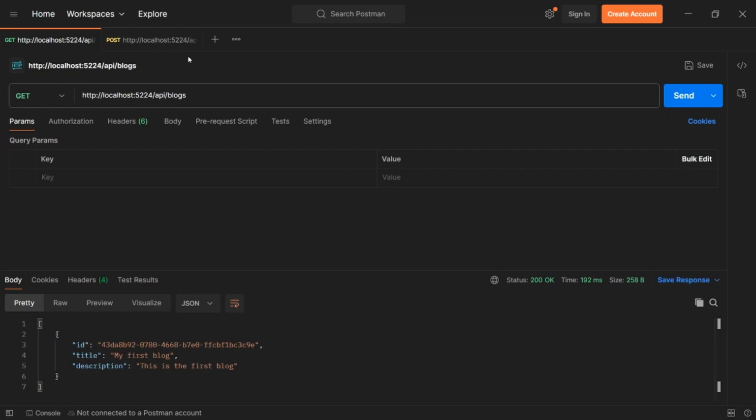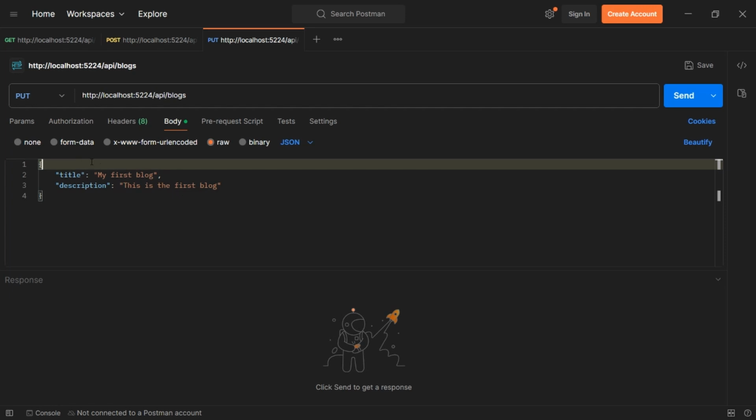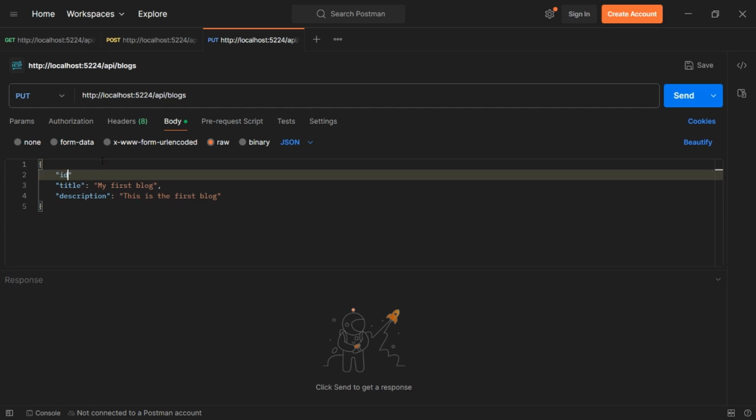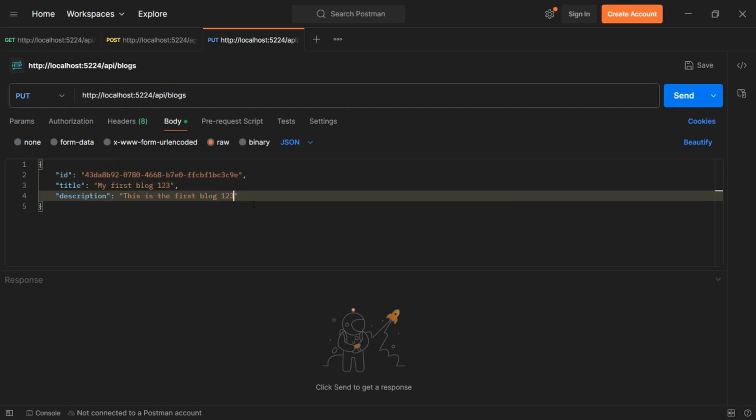So back in Postman, I'm going to duplicate the add tab, and I'm going to change this to put, which will make it an update instead. And in the body, we will now need to provide the ID property and set that to the ID of the blog that's currently in the database. And I'm just going to put some extra characters on the end here, and I'm going to post that in.